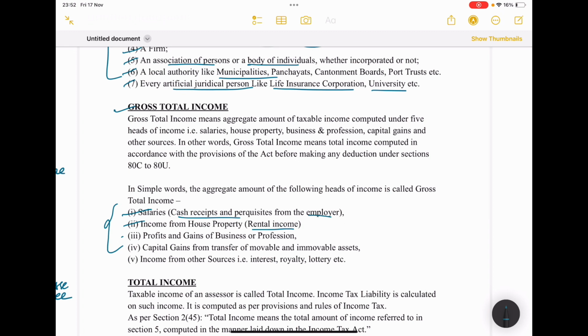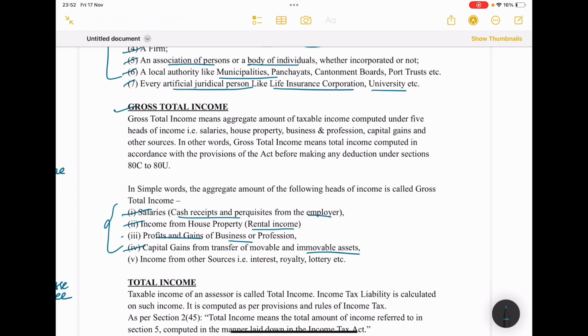Income from house property: rental income. Business or profession: profits and gains. Next, capital gain from transfer of immovable and movable properties. If you are selling any asset, transfer means selling, you are receiving some amount through that, right? You are receiving some income. So for that we have income from capital gain.